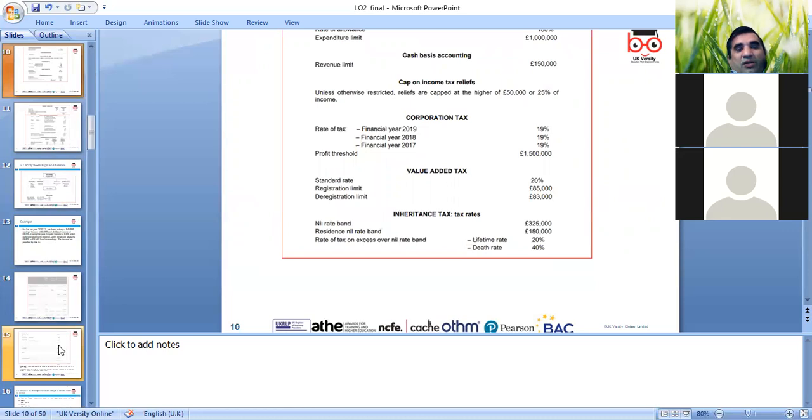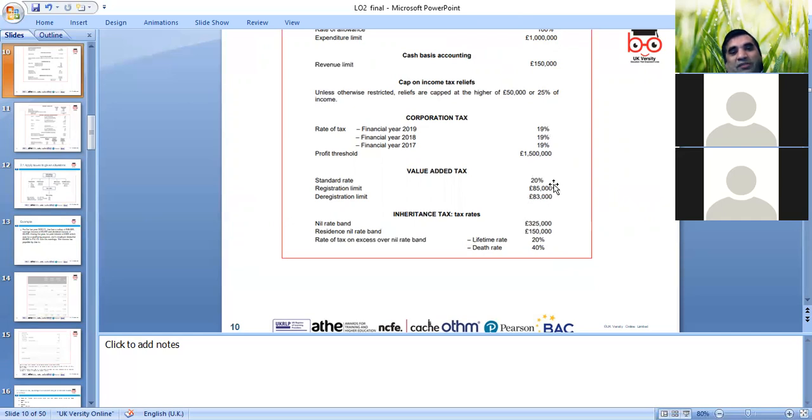And okay, so corporation tax, that's the key which we'll go through, at 19%. Value added tax is 20%, with an 85,000 registration limit.